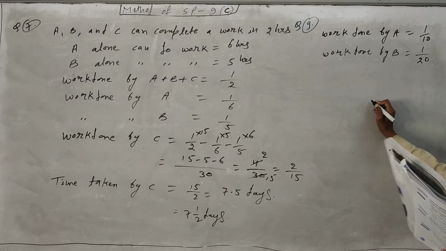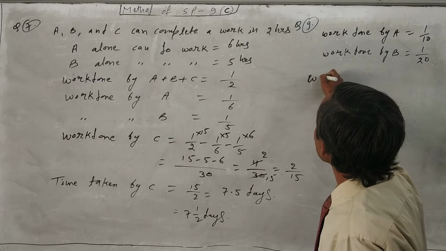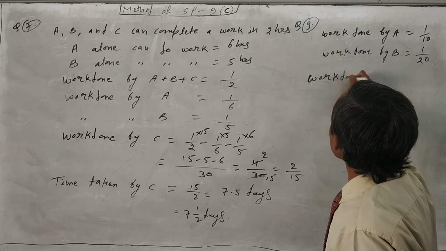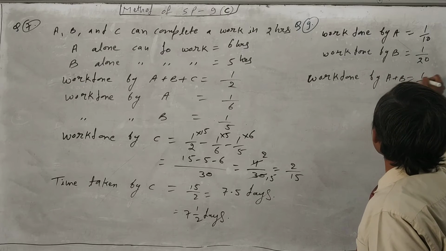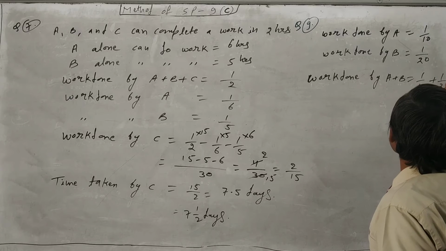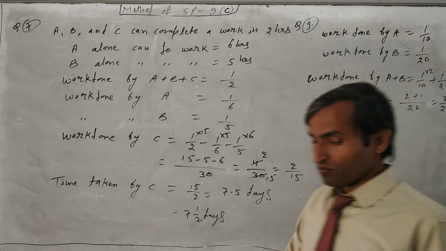Now they begin together. So just write down the work done by both, means work done by A plus B. Work done by A plus B is equal to 1 upon 10 plus 1 upon 20. Now we will take LCM. LCM will be 20. We will multiply by 2 here, 1. So 2 plus 1, it will come 3 upon 20. So work done by A plus B is 3 upon 20.